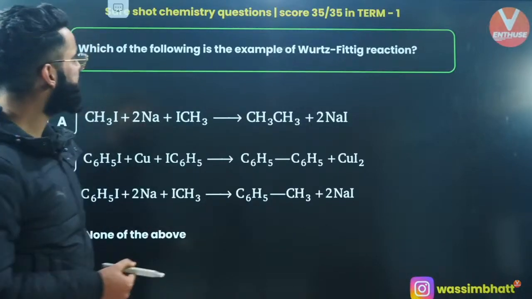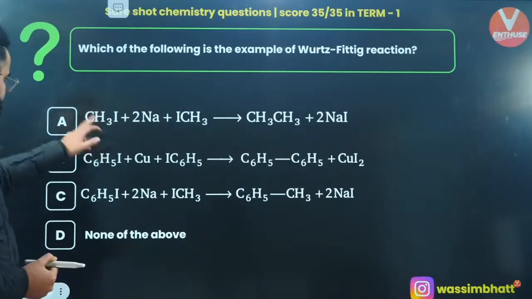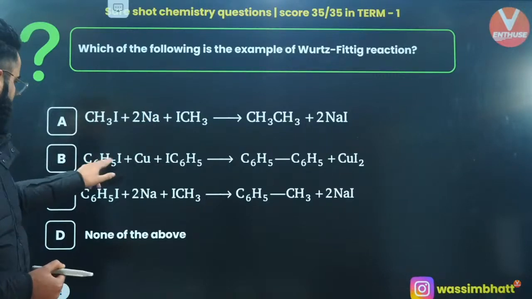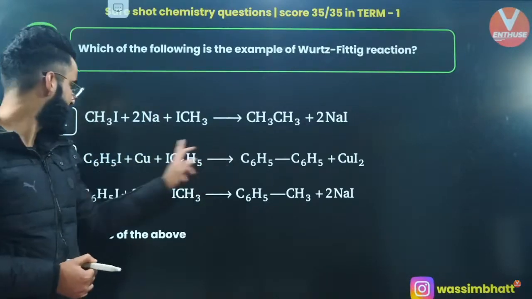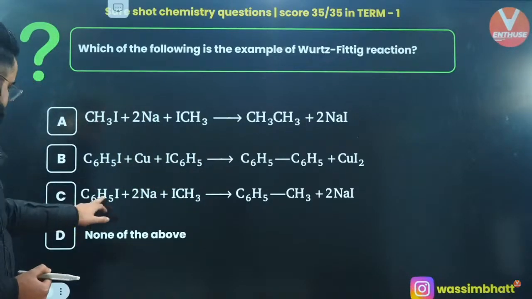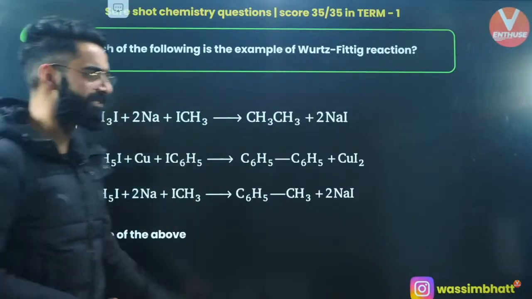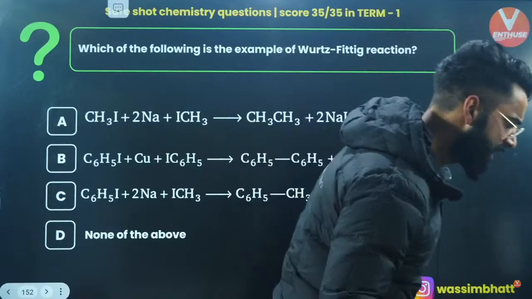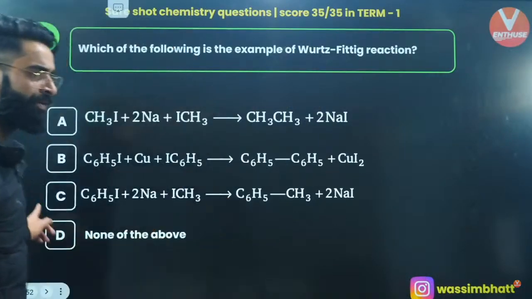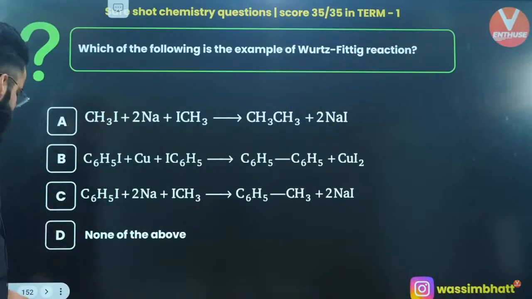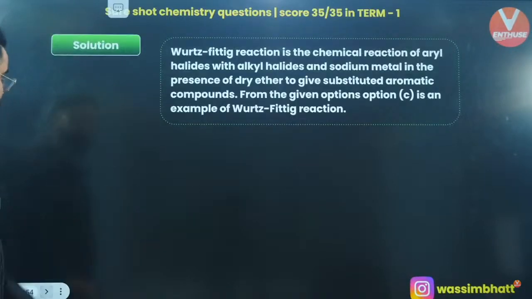Which of the following is the example of the Wurtz-Fittig reaction? This cannot be C6H5I with copper, you are using sodium. So C6H5I, sodium, you are getting toluene over here. Yes, option C is the one which is the example of the Wurtz-Fittig reaction, right, people? The reaction is directly given in your NCERT.